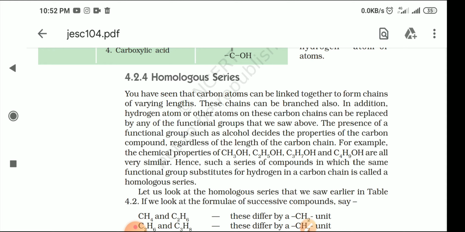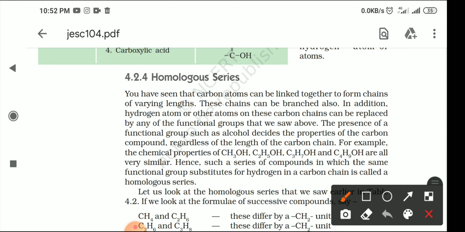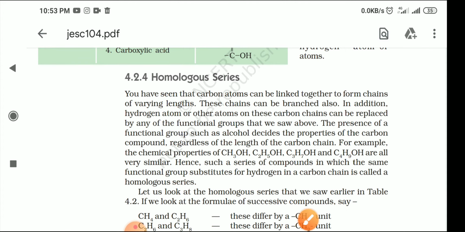It means when we are talking about the simplest member and coming to the next member, there is a difference of one CH2 unit. The difference between the first member and the second member is CH2, the second to the third member again CH2, then the third to the fourth member there is a CH2. If you calculate by mass, then there is a difference of 14 units between two compounds.